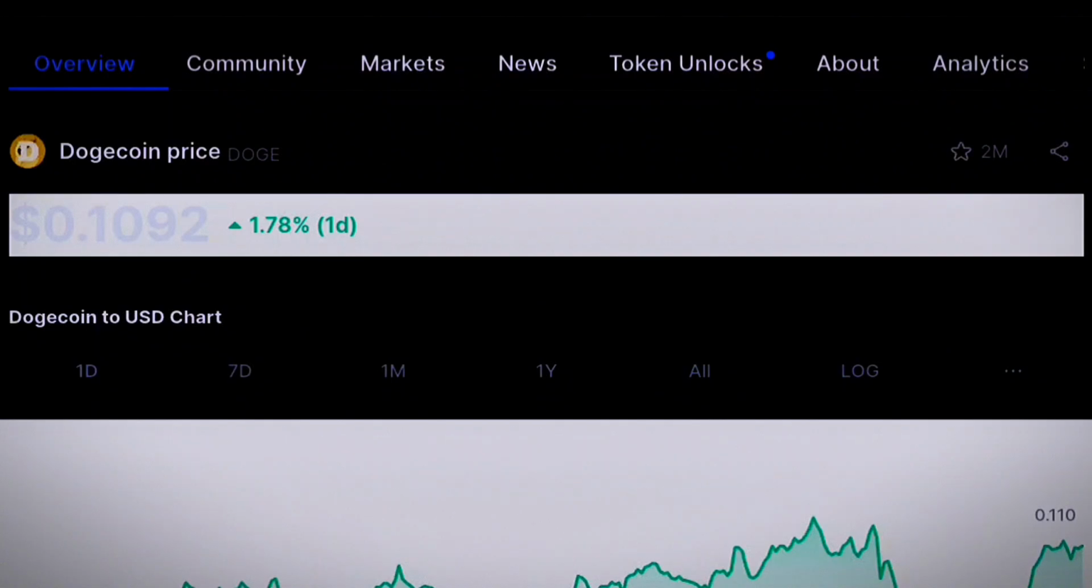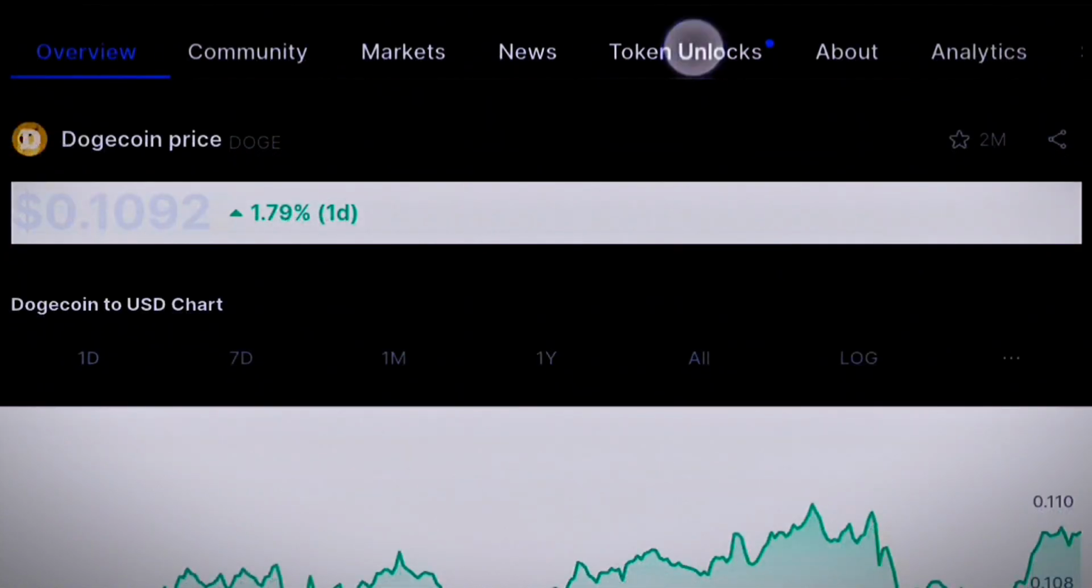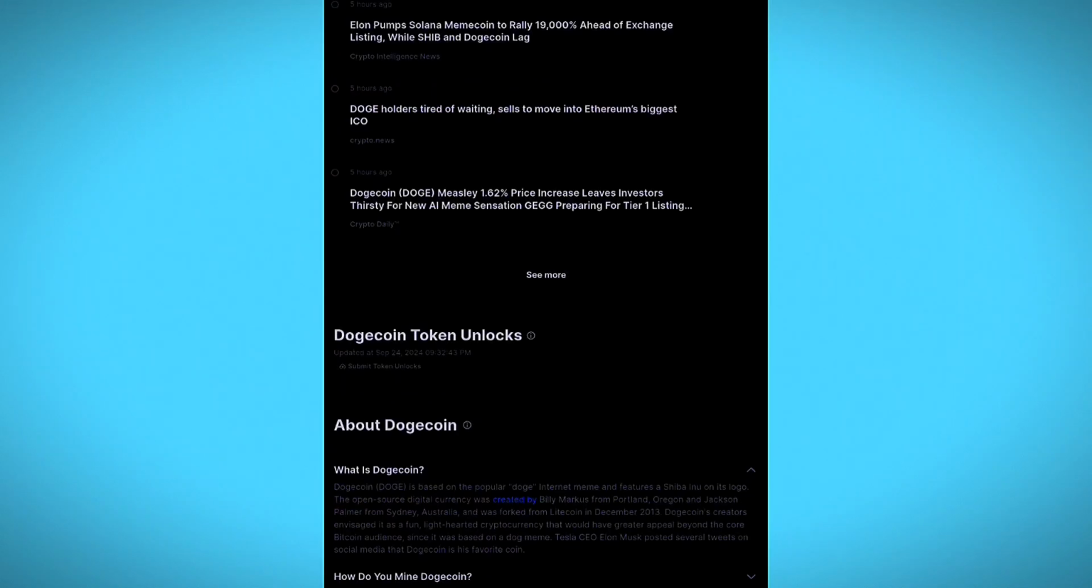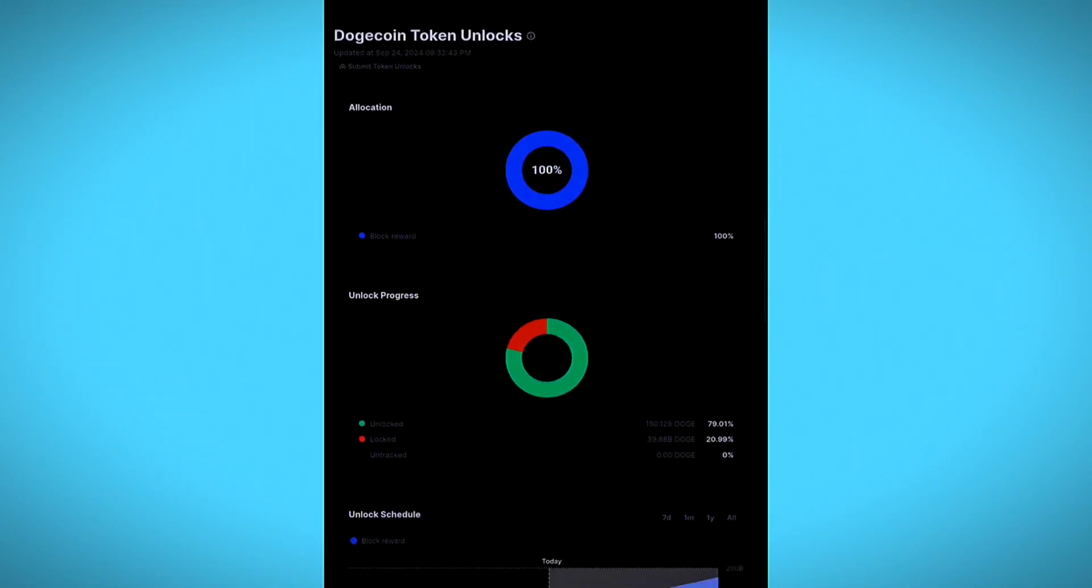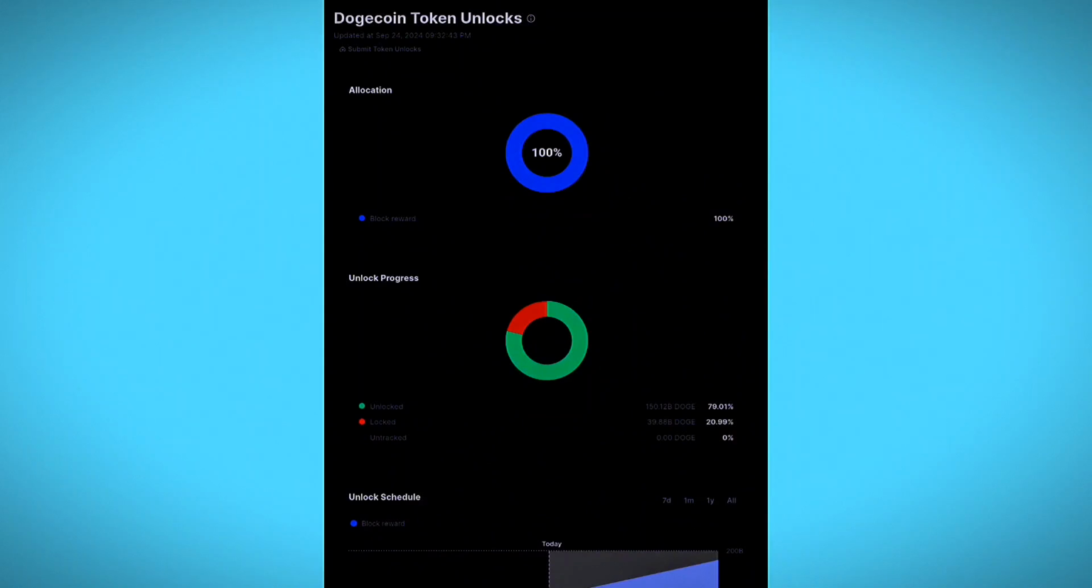This is how they will be released. Those locked tokens will be released into the blockchain. So when you click here for Dogecoin, it gives you data on how these tokens will be released in the market, and also the data for the past releases.